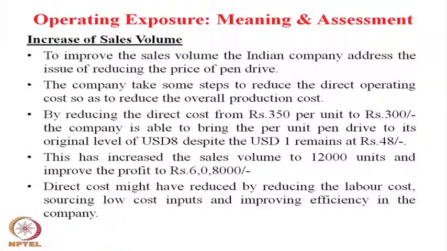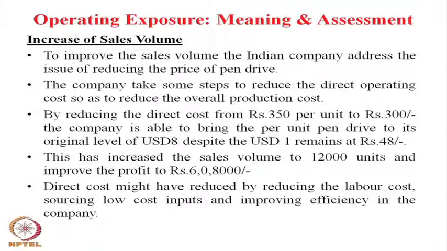The direct manufacturing cost, if you see, they reduced from 350 Indian rupee per unit to 300 per unit, and by reducing the per unit price from $9 to $8 and reducing the direct cost from 350 to 300, the company makes a profit of 6,08,000. This reduction in direct manufacturing cost is possible because of sourcing low cost raw material, low cost labor input, and also by increasing the efficiency within the organization.